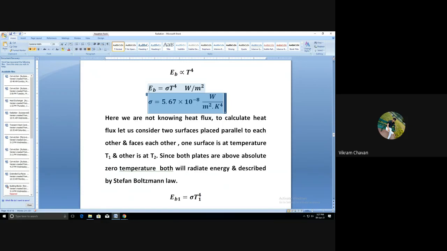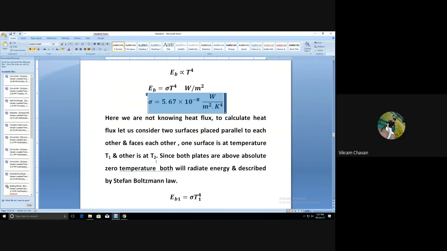First of all, we have to consider that both bodies' surfaces are maintained above absolute zero temperature, and these temperatures we consider as T1 and T2. The first body temperature is T1 and the second body temperature is T2.